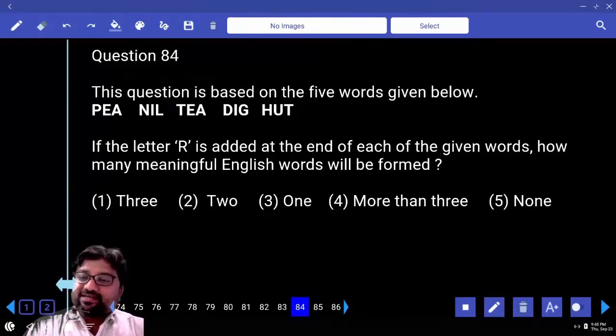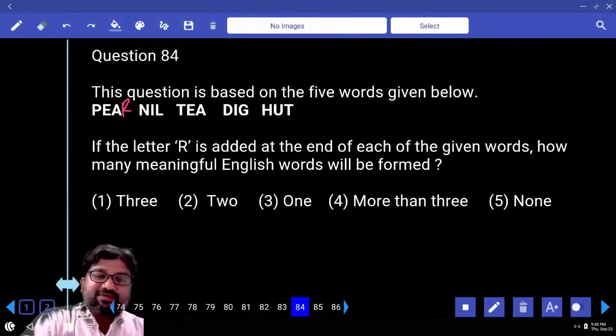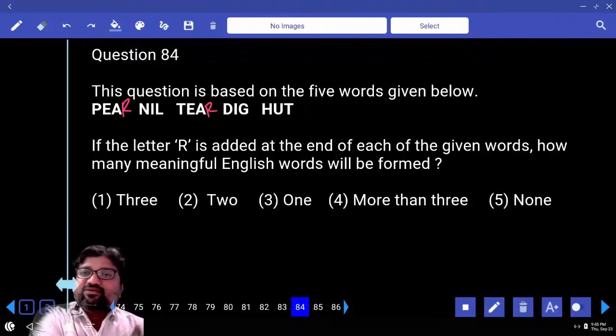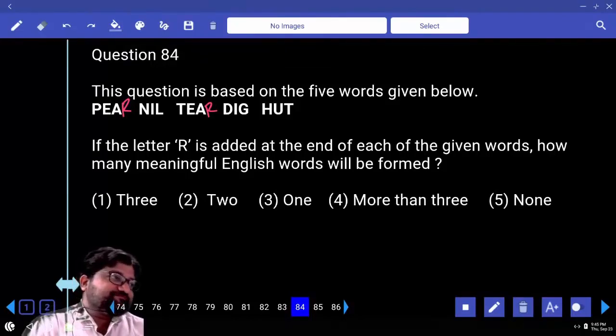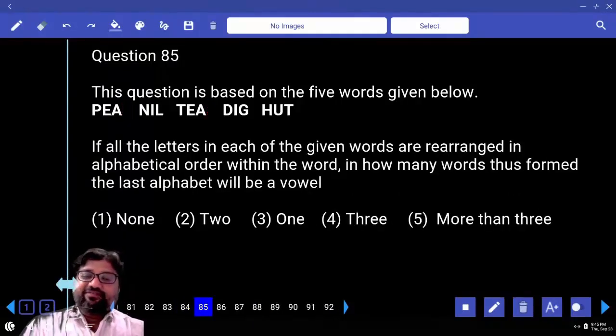If R is added at the end of each of the given words, how many meaningful English words can be formed? Pear is a word, fruit. Nilr, waste. Tear, yes. Digr, no. Hutr, no. How many words can be formed? 2 words. Done.